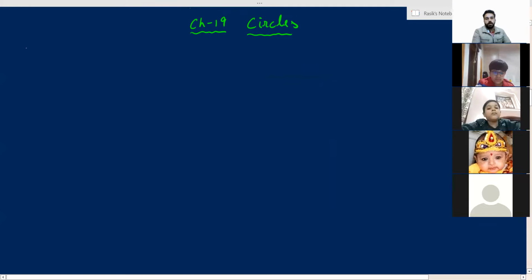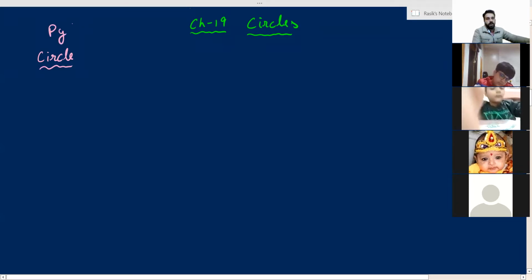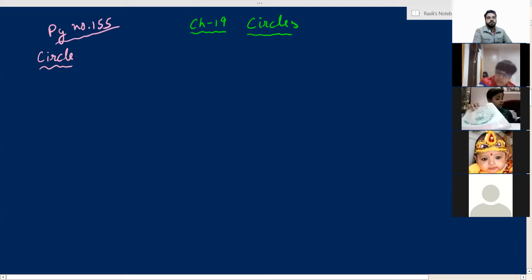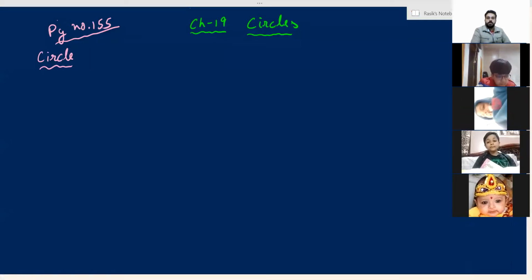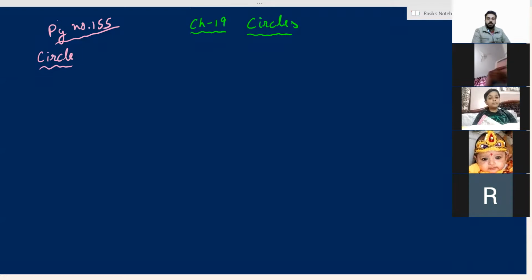Now what you all have to do is take out your copy. First of all, write down the heading circle. Open page number 155. Page number 155. Write down the heading circle. Can you see the purple color cloud on page number 155? At the top there is a cloud. Yes, sir, purple color cloud. That is the definition of circle. Write down the definition of circle from there, inside the cloud.